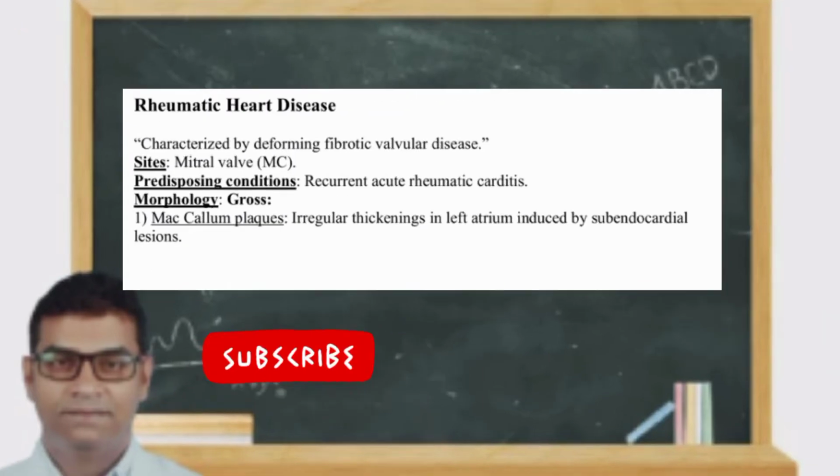Rheumatic heart disease. It is characterized by deforming fibrotic valvular disease, and the most common site involved is the mitral valve. The predisposing condition is recurrent acute rheumatic carditis. Morphology. Grossly, MacCallum plaques, which are irregular thickenings in the left atrium induced by subendocardial lesions, are seen in this rheumatic heart disease.